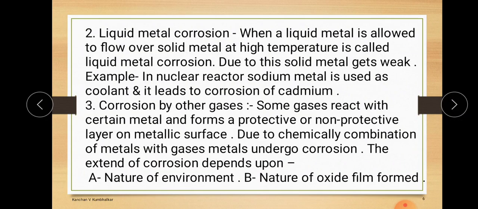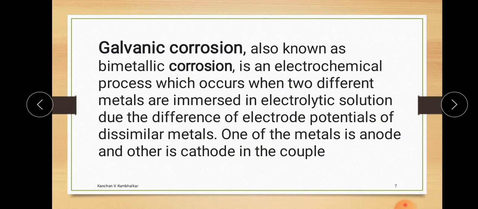Now let's move toward the next point, that is galvanic corrosion. Galvanic corrosion is a type of electrochemical or wet corrosion. It is also known as bimetallic corrosion because two different metals are in contact in the presence of an electrolyte, and hence corrosion occurs.